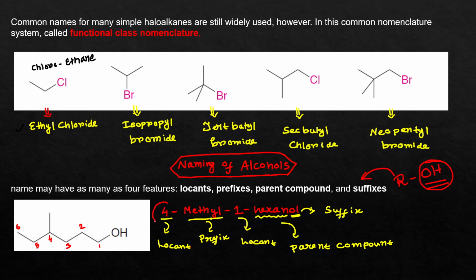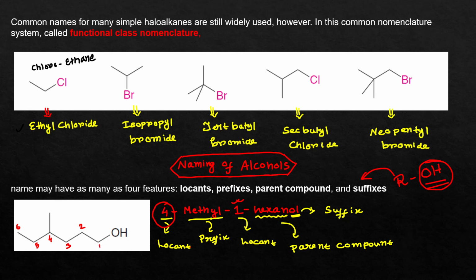The first part is the location of the substituents, that is called the locant, or the prefix. The second part is the substituent itself. Then again the next part is the locant of the hydroxyl group. You have to also mention the location of this hydroxyl group. So the third part is again the locant, and the fourth part is the parent compound. So let's see with this example.